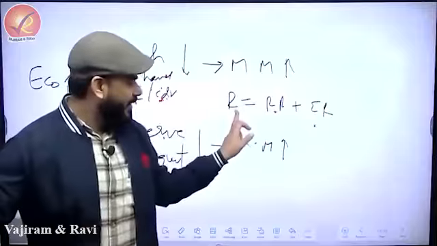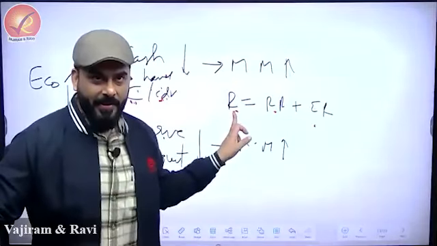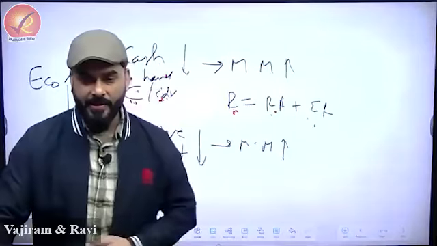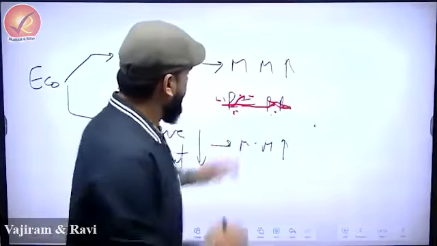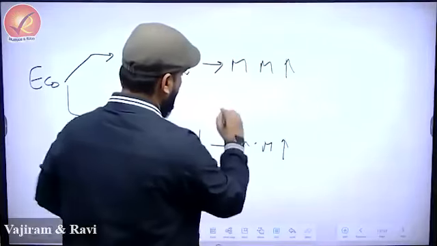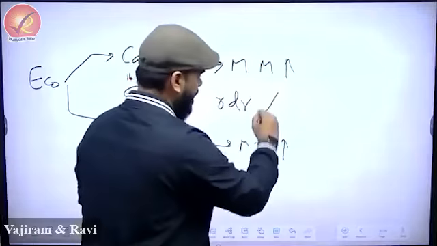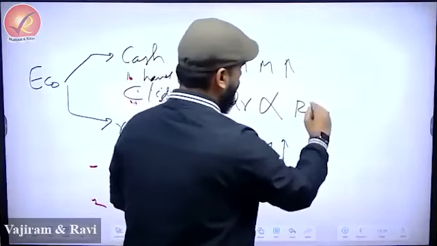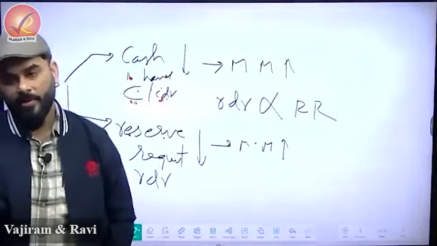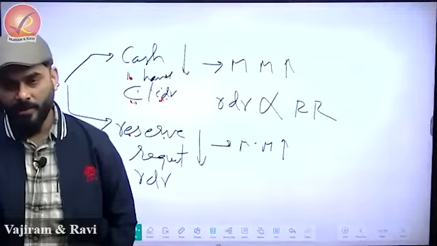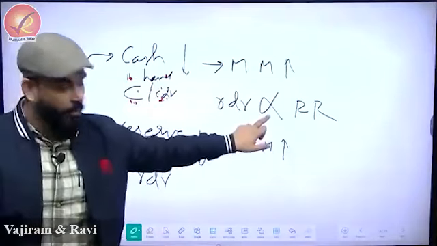So instead of saying that this whole thing comprises two things, I will say RDR depends upon. Right or wrong? Tell me, right or wrong? Absolutely right. Because we are not writing equal to.